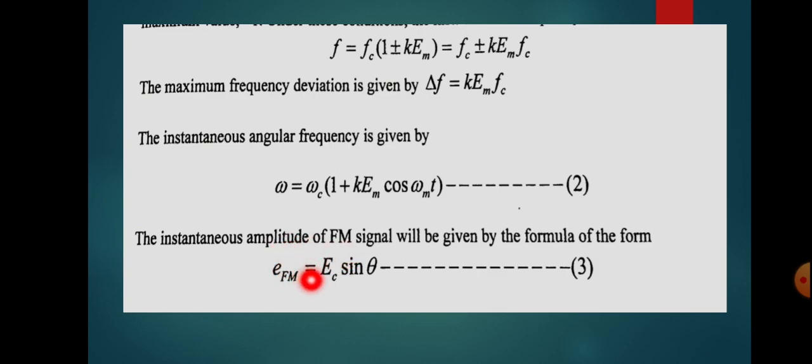Finally we will get an FM wave that has a constant amplitude. In the case of frequency modulation, there is no change in the amplitude, so the amplitude is Ec, the amplitude of the carrier signal. The only quantity which is varying is the frequency of the modulated carrier signal. So we can represent the instantaneous value of the FM wave as EFM equal to Ec into sin theta. Here we don't know the value of theta, so we have to find the expression for theta.